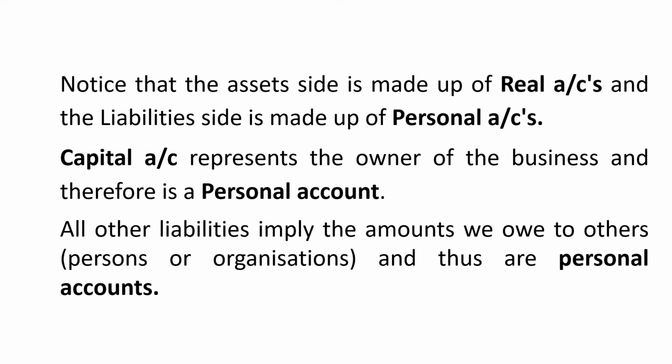You have noticed that the asset side is made up of real accounts and the liability side is made up of personal accounts. Normally on the asset side, we see real accounts and on the liability side, personal accounts. Capital account also represents the owner of the business and therefore is a personal account. All other liabilities imply the amount we owe to others. If we owe money to any person or organization, it is considered a personal account.